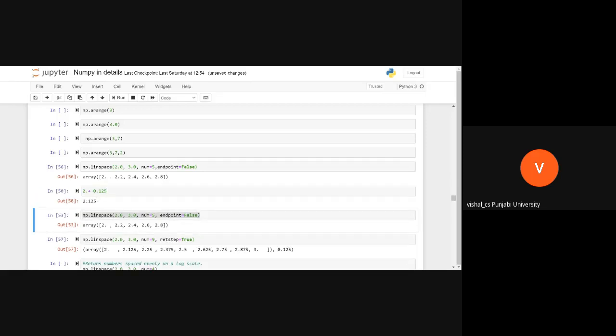See, the next value is 2.125, isn't it? So what is this giving?